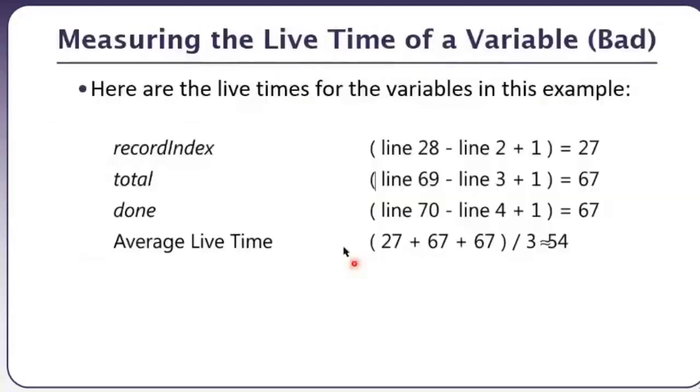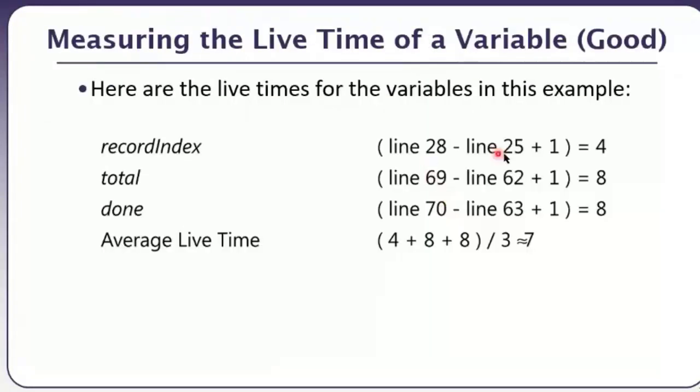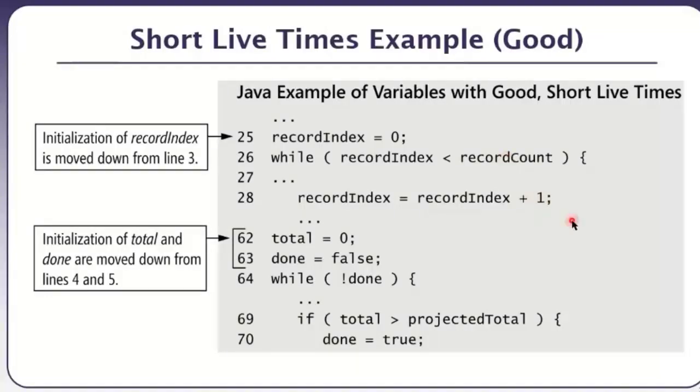And what did I do? I brought the initialization and the declaration of the variables closer to their first use. So this is the first use, and probably this is the last use. So it's 28 minus 25 plus 1, which is 4. Same is the case for total and done, and then approximate or average lifetime is 7 now. So basically I have improved mathematically, if I show you, and generally this is what I have been talking about since the last lecture. In fact, since a couple of lectures before we have talked about the horizontal distance. So this is what we have been talking about all the time.